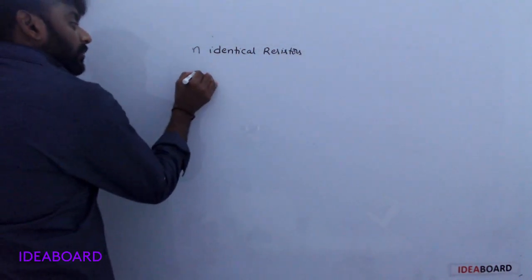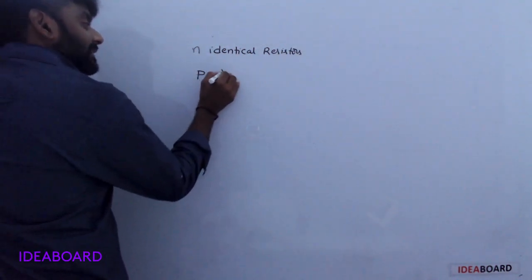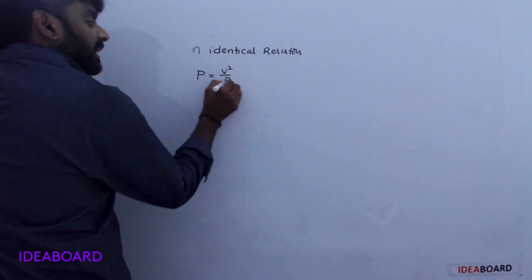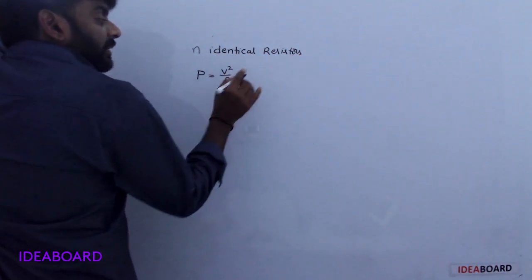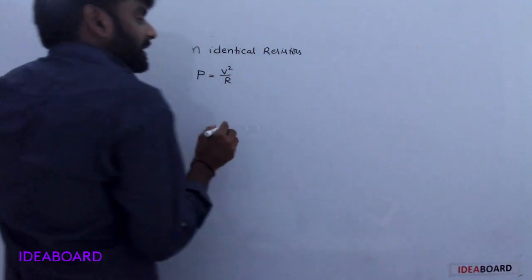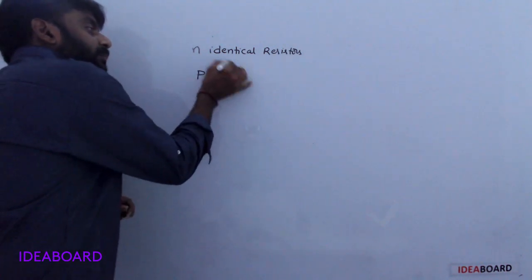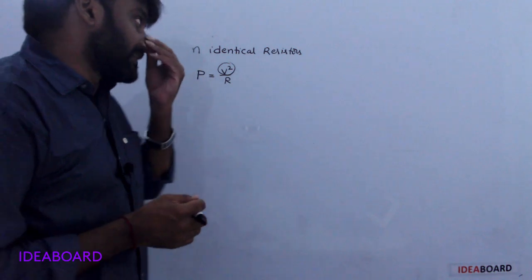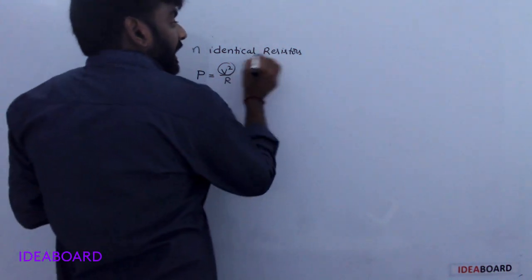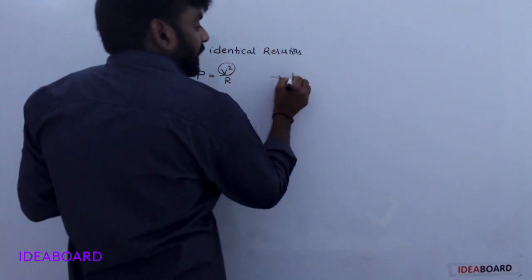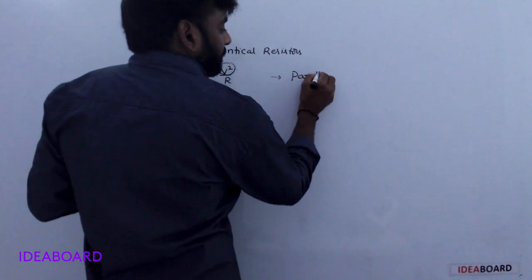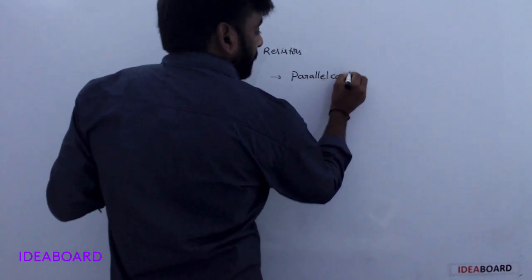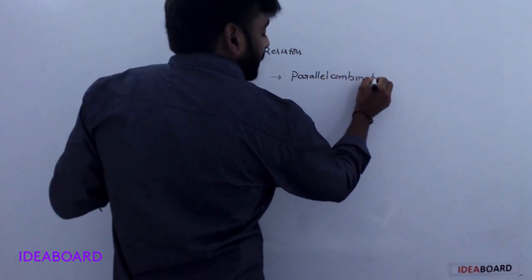Now each power is V square by R. For all resistors, the same potential difference is applied. Understood? N identical resistors. First of all, parallel combination.